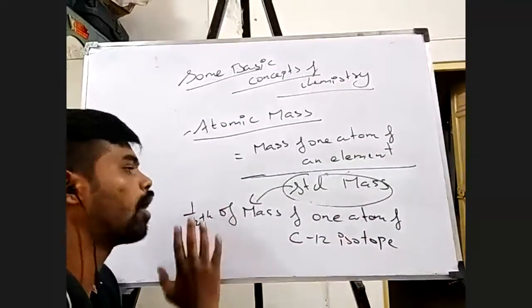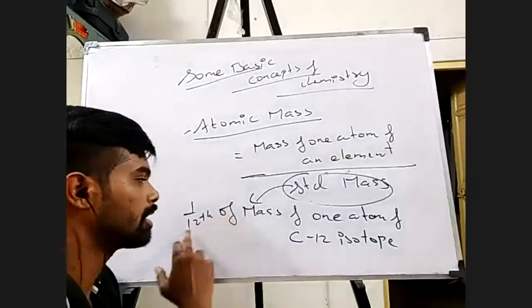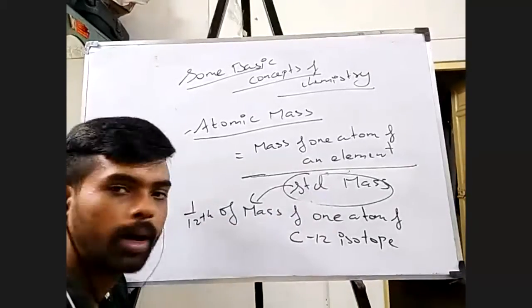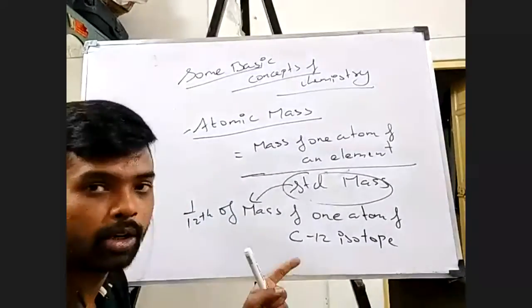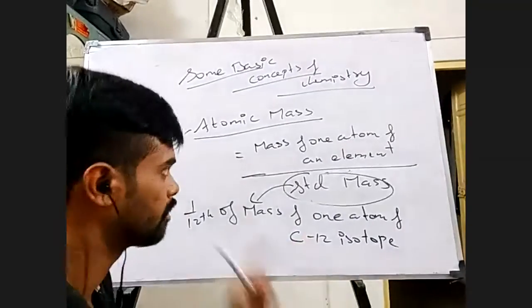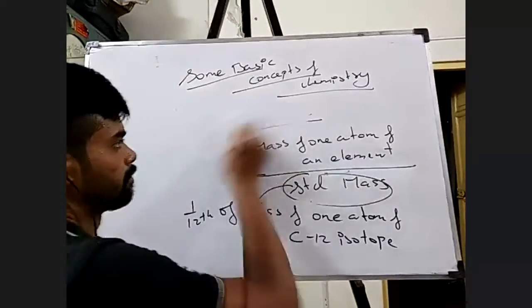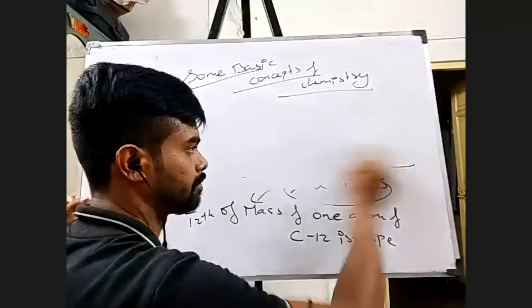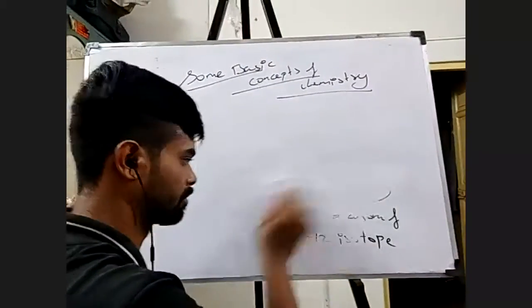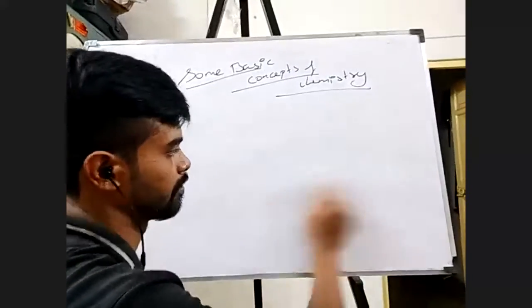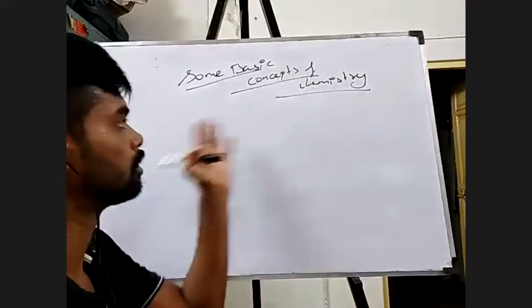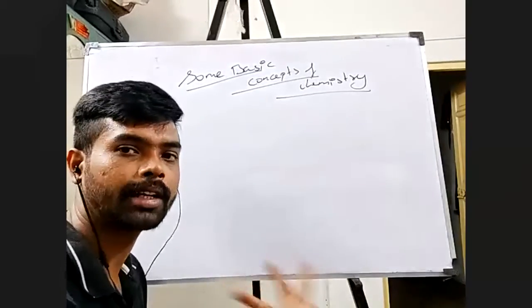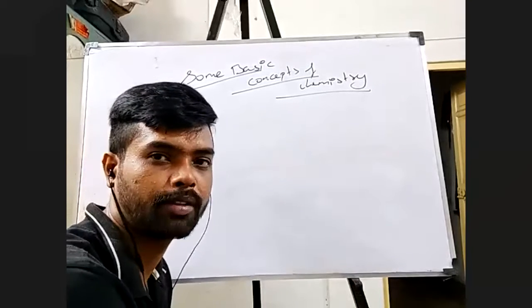Now I told you that I'll be able to indirectly find this value, isn't it? I'm going to find what will be the weight, or I would say what is this value, 1/12 of mass of one atom of carbon. We're going to find this value. Okay, we'll try to find that value. Now for me to do this, that is to calculate 1/12 of mass of one atom of carbon 12 isotope, I need to make some assumptions.